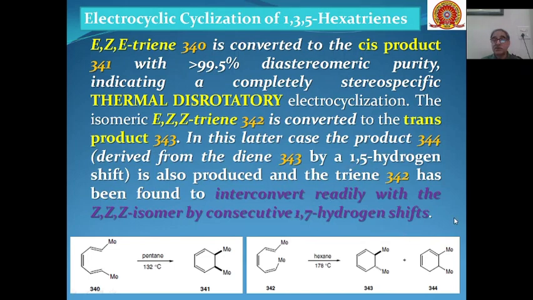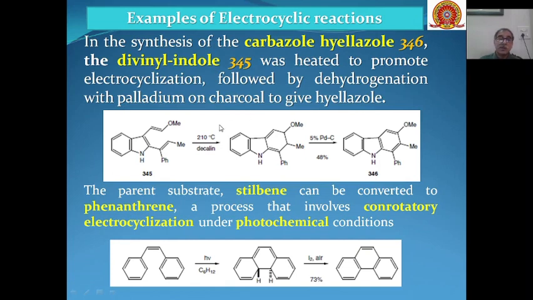Then we can synthesize the carbazole alkaloid hyellazole. Here, this divinyl indole is heated thermally at 210 degrees centigrade in the presence of decalin, and this undergoes an electrocyclic reaction. This is the triene. This undergoes electrocyclization to give you this product, and this product on reaction with 5% palladium on charcoal is converted into the carbazole alkaloid hyellazole.